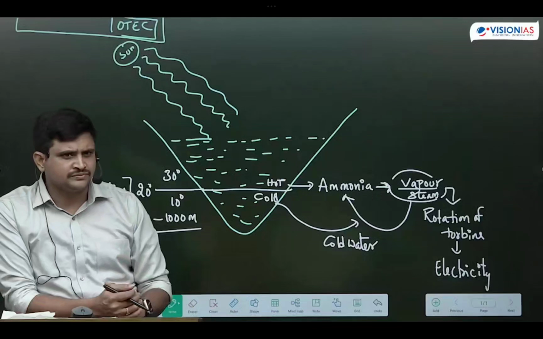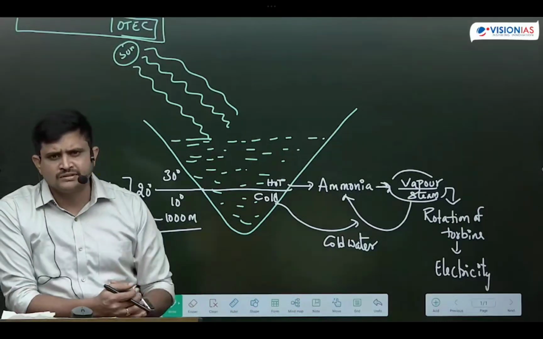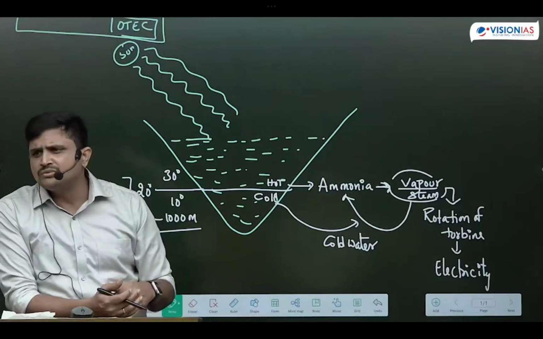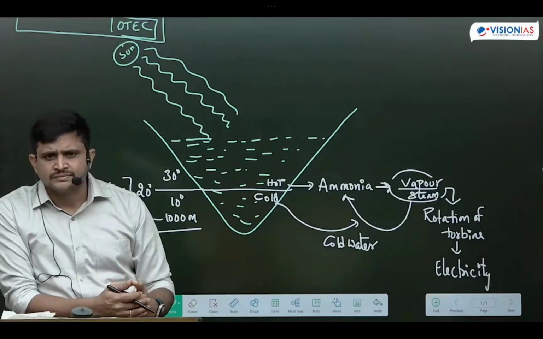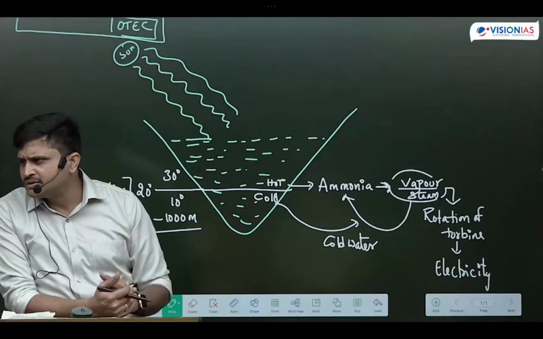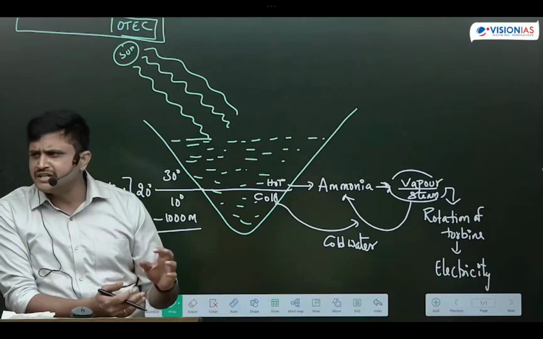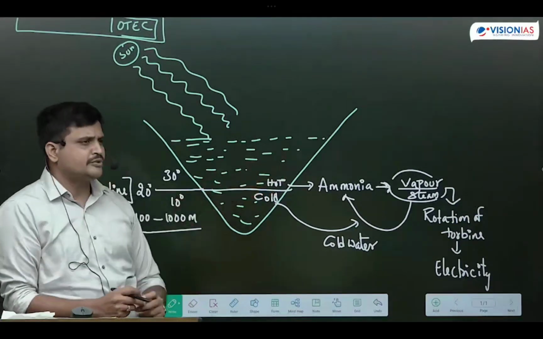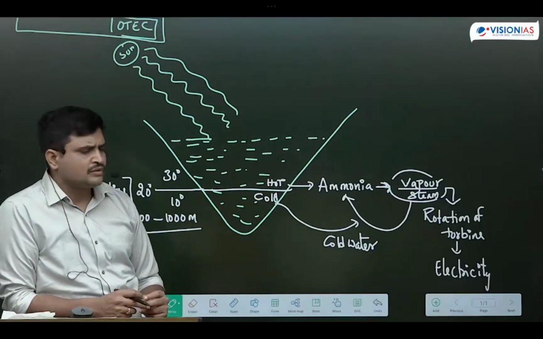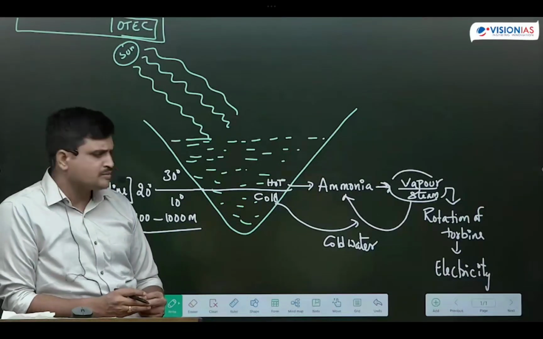But ammonia has a lower boiling point. With a lower boiling point, we can convert it into vapor at 20 degrees centigrade, because ammonia is a highly volatile liquid. At normal temperatures, it is converted into vapors. Hence, we take the hot water and heat the ammonia. Ammonia is converted into steam. That steam is used for rotation of turbines, resulting in production of electricity.